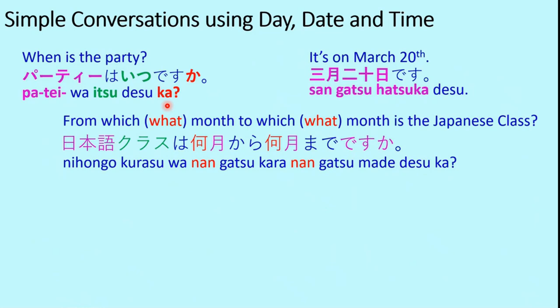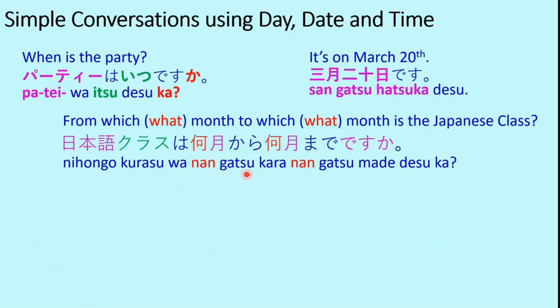Next is, from which month to which month is the Japanese class? Someone is asking from when to when is the Japanese class. Although it doesn't translate exactly to English, in Japanese when we ask such questions we use nan. Nan literally means what. So from what month to what month is the Japanese class? This doesn't sound good in English, so we generally say from when to when or from which month to which month. But in Japanese the word is nangatsu, meaning what month, but the meaning is which month.